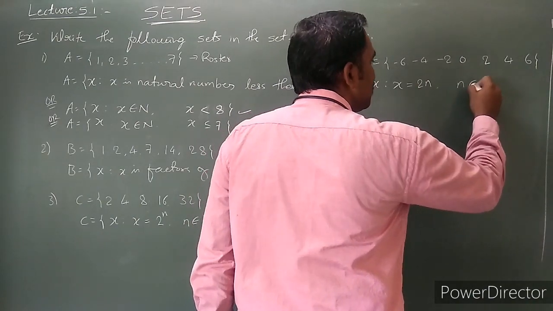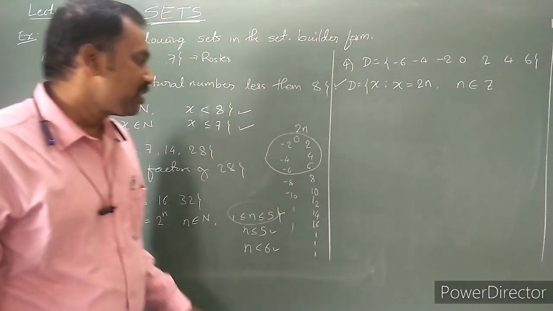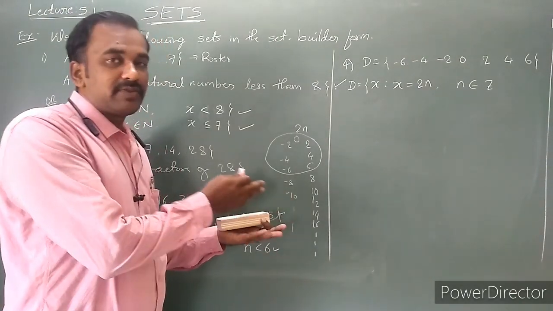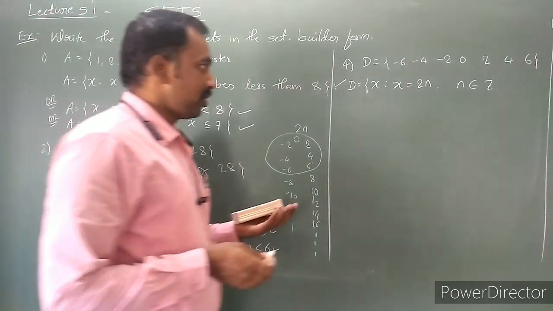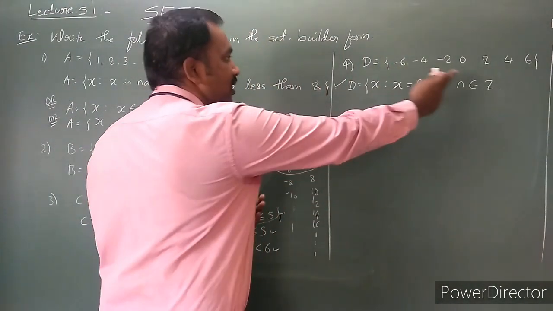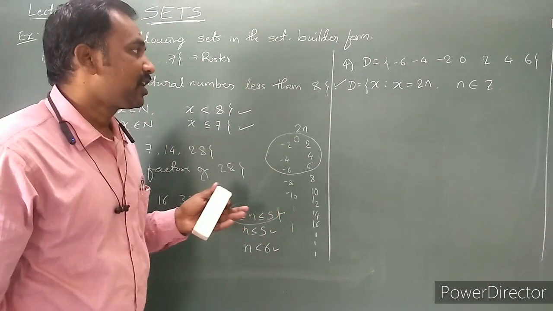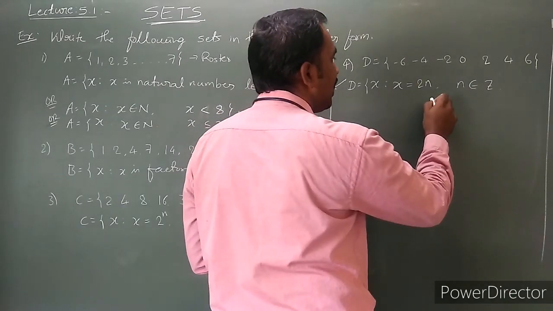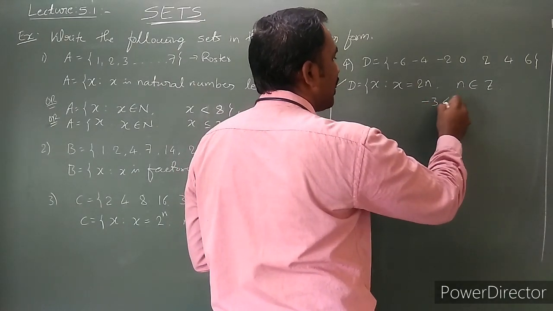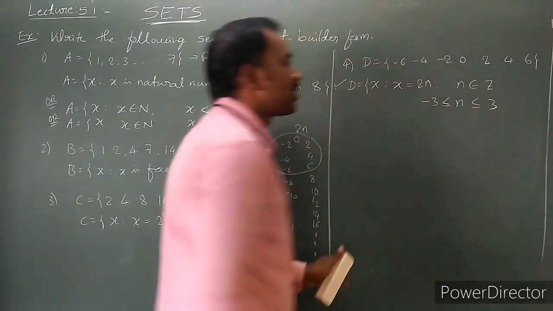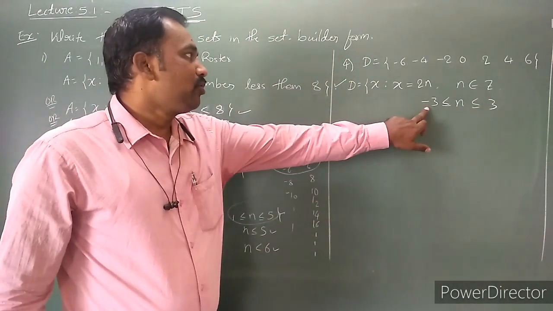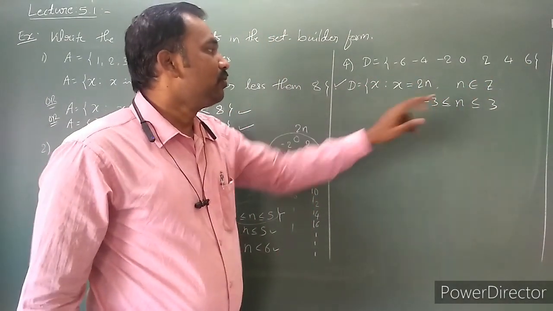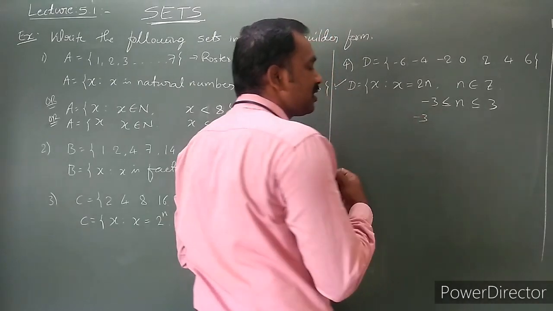n is an integer. n is an integer means 1, 2, 3 positive integers, 0 is also an integer, and minus 1, minus 2, minus 3. In that manner, positive values are also there as well as negative values. How to restrict? x is equal to 2n, n is an integer, and that n value we have to take from minus 3 to plus 3. 2 into minus 3 is minus 6, 2 into plus 3 is plus 6.